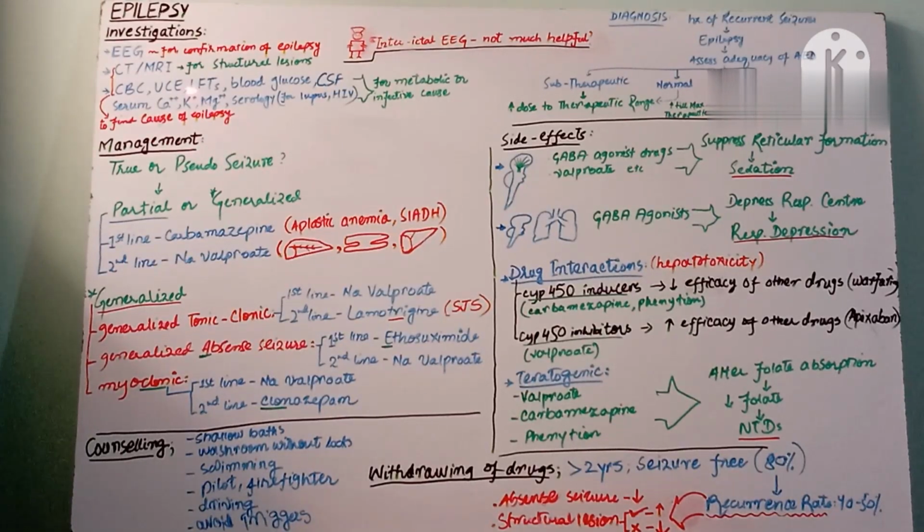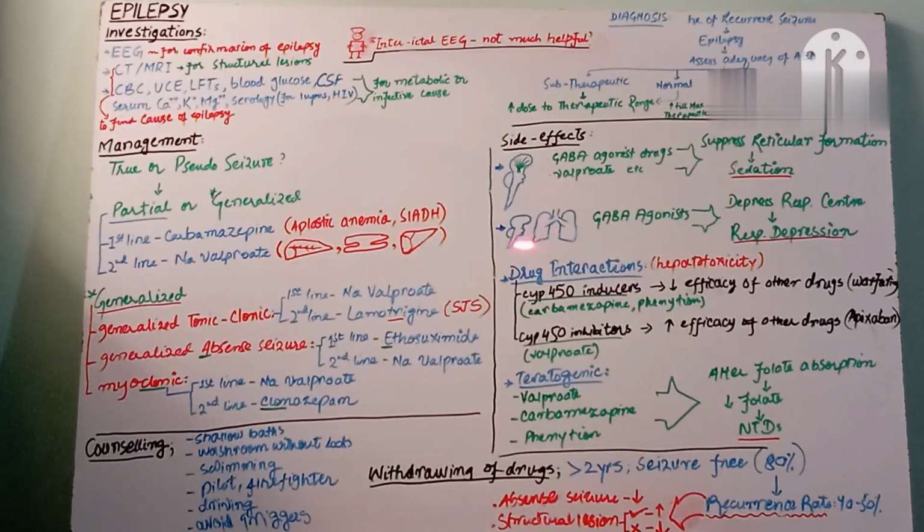For the management, you should be confirmed that the patient is having a true seizure, not a pseudo seizure. Pseudo seizure can be confirmed by EEG. If the interictal EEG is normal, it means it is a pseudo seizure. Other features and history points can also confirm pseudo seizures. For example, a history of tongue biting, or urinary or fecal incontinence, are features present in true seizures, not pseudo seizures. If the patient's attendants say that during the seizure attack the patient resists while they try to open the eyes, this is not a feature of a true seizure. It actually happens in a pseudo seizure. And last but not least, a true seizure can happen during sleep while a pseudo seizure doesn't.